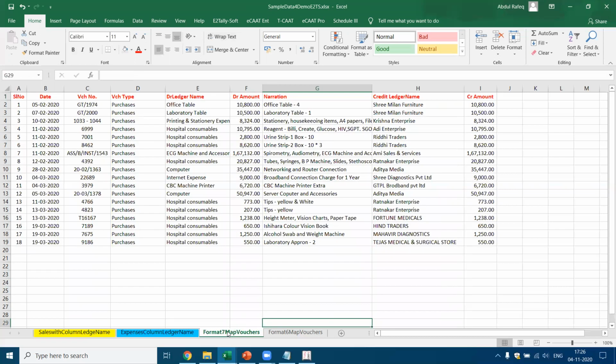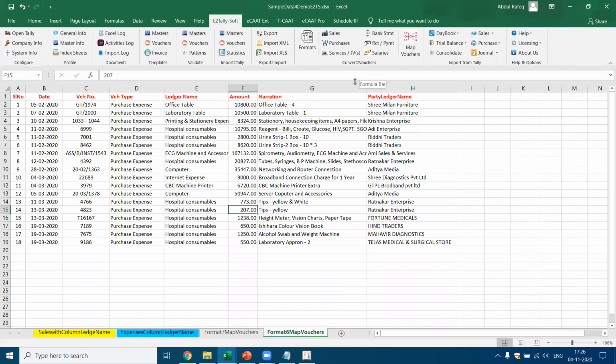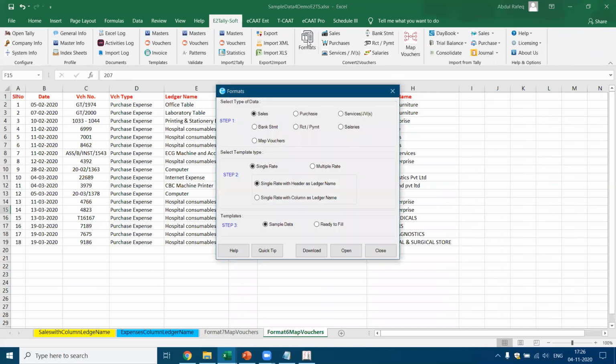You also had format 7, this one, and format 6. These are two different things. Let me pick up format 6 and show you how we can convert this data. Now I'm coming to E2TallySoft. These are two new formats we added here. Now come to formats. If you come to format map vouchers, you see that we have added some new formats.